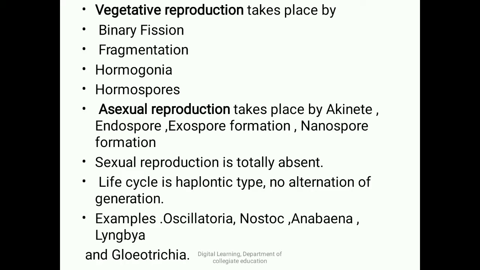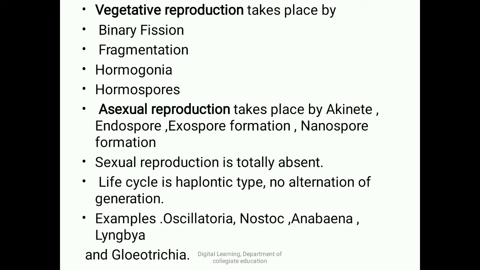Exospores are developed exogenously, outside the body, and later when they are released, they will develop into new plants. Nanospores or nanocysts are small naked spores produced within the parent plant that will develop later into new plants. These also develop during unfavorable conditions.